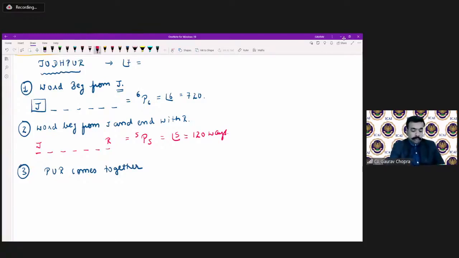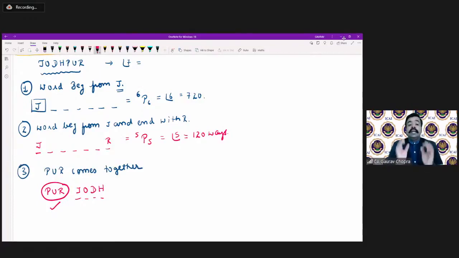PUR must come together. So the remaining letters are J O D H, and P U R must come together. So in totality, how many parts are there with us? We are having J O D H, these are the four parts, and P U R must come together, so this is the fifth part.